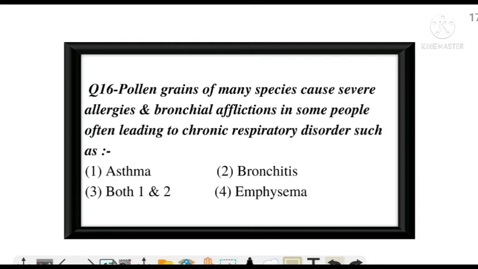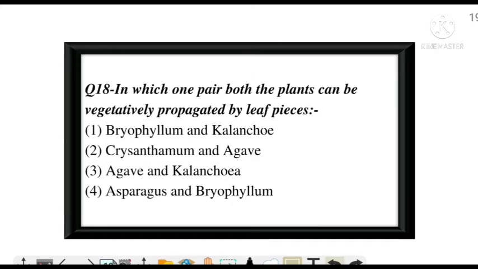Next question. Pollen grains of many species cause severe allergies and bronchial afflictions in some people, often leading to chronic respiratory disorders such as... and the correct answer is option B, both asthma and bronchitis. Emphysema is caused due to cigarette smoking. Next question.